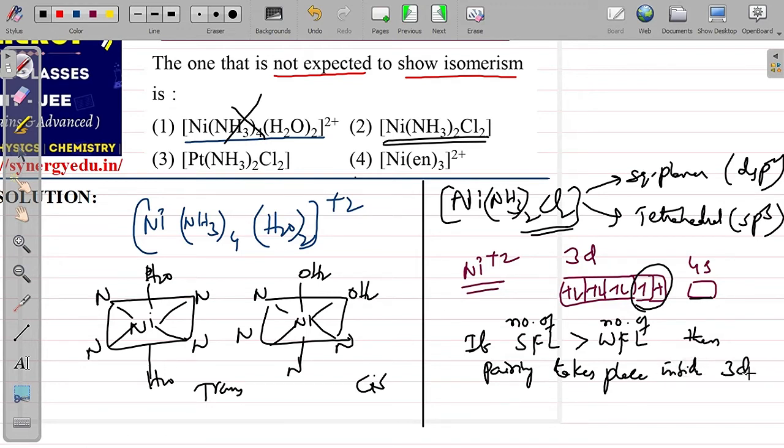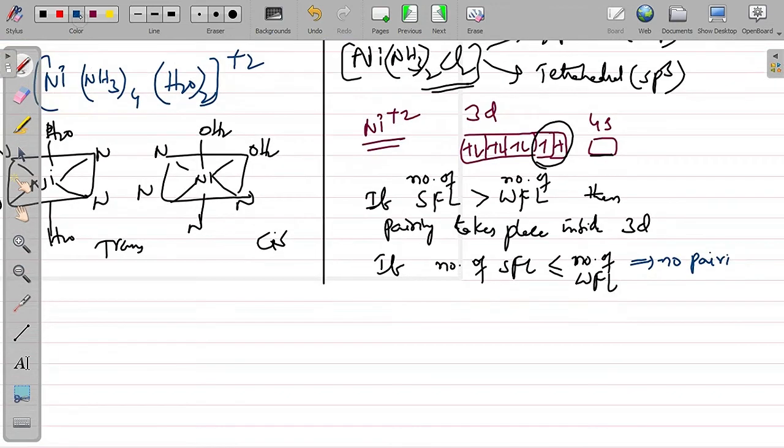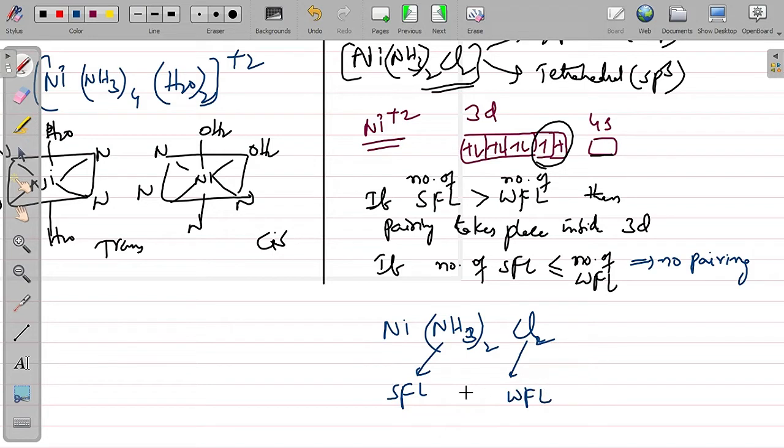Inside 3d, if the number of strong field ligands is equal to or less than the number of weak field ligands, then no pairing. So you have to remember this rule. Now if you follow this, here Ni(NH3)2Cl2: ammonia is a strong field ligand, chlorine is a weak field ligand. Both are equal in number, so when they are equal in number, no pairing takes place.